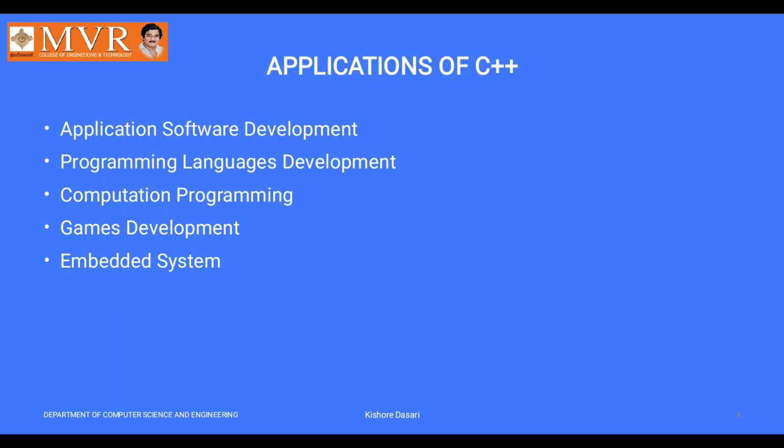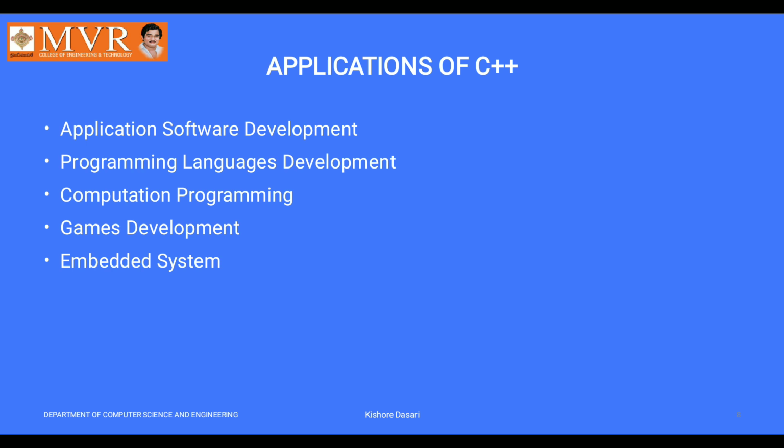And what are the applications of C++? That means what type of application can be developed in C++? I have already told you that: game development, application development, browser development, runtime application development, web application development, and artificial intelligent systems like embedded systems.